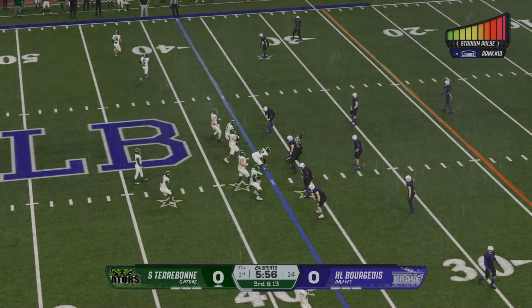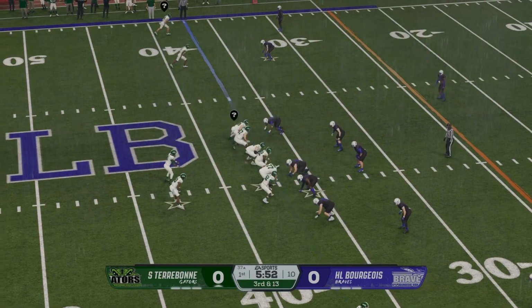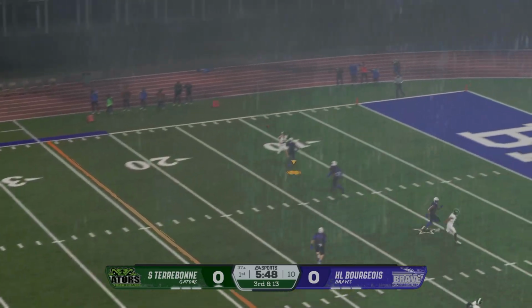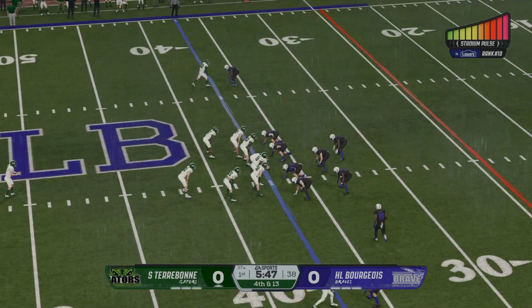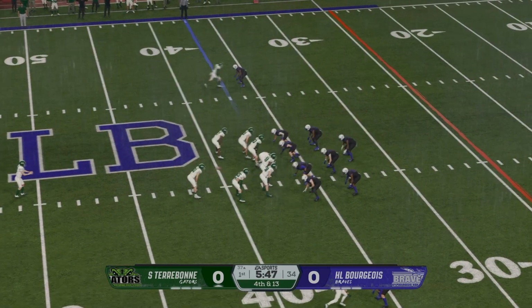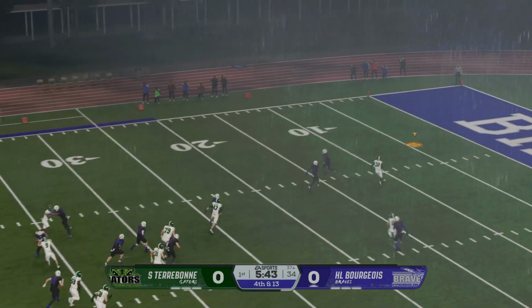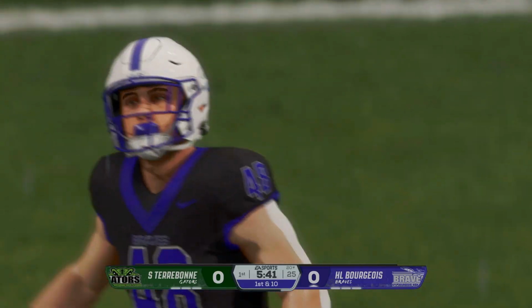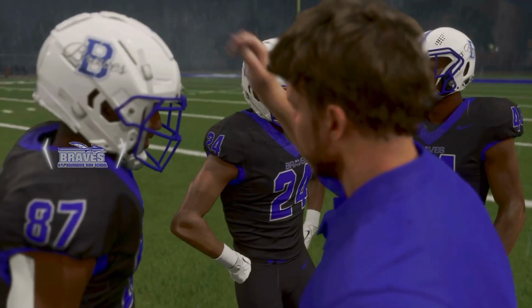Now a lot of work to do to move the chains, keep this drive alive after that earlier sack. On 3rd and long, hoping to throw beyond the sticks. He took a hit as he couldn't deliver the football. It's incomplete and 4th down's cut. Sometimes in life, there's only one thing to do. Punt. And they should punt. Boy, they had a chance to track that thing down, but it bounces into the end zone for a touchback.